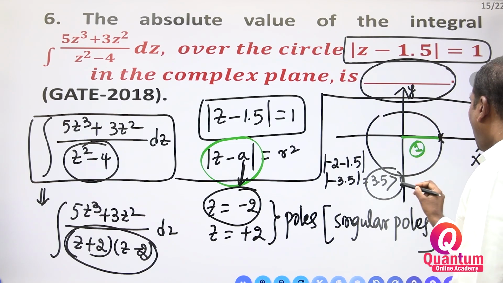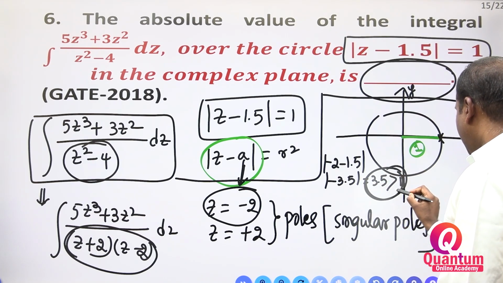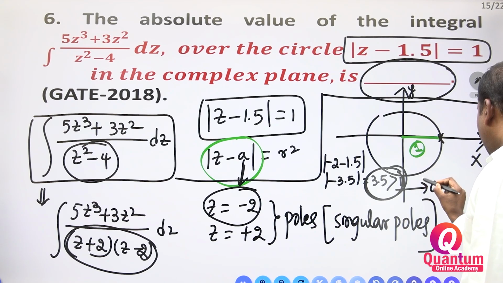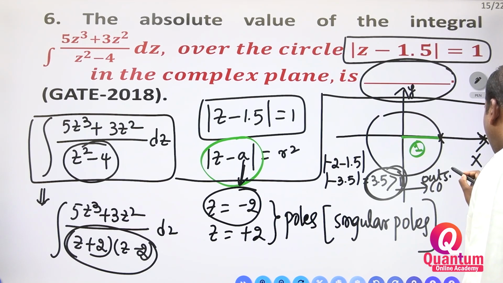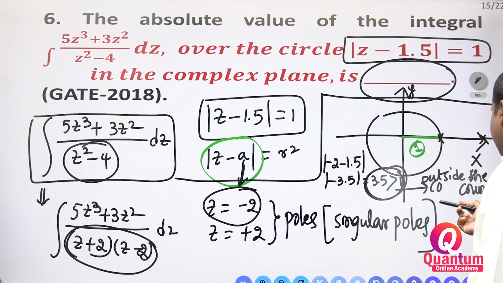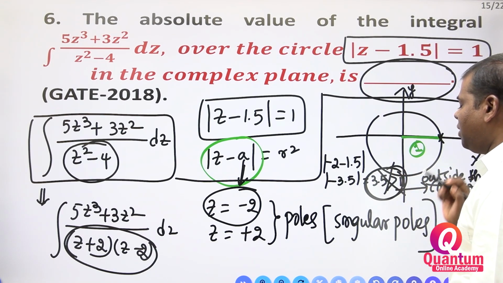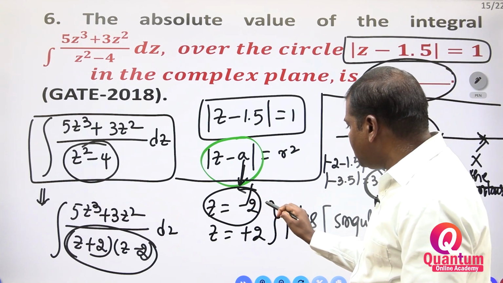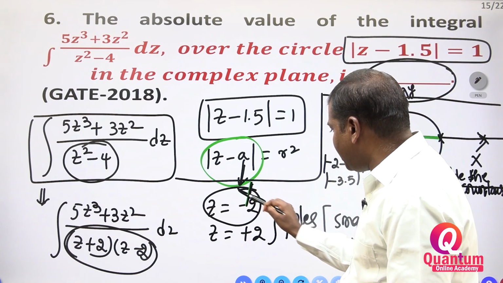This is outside the contour, greater than 1. If it is outside the contour, what will happen? There is no integration for this value.